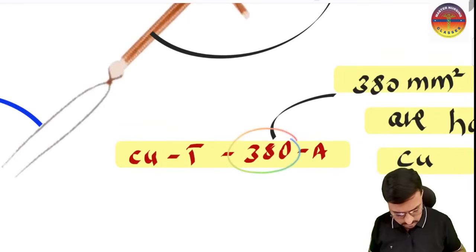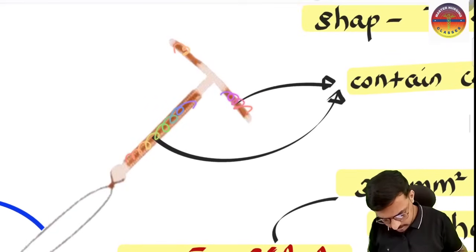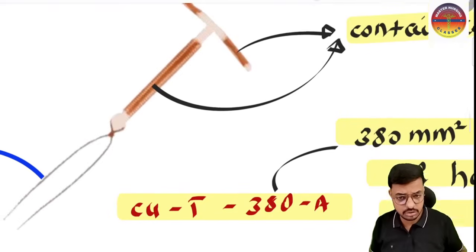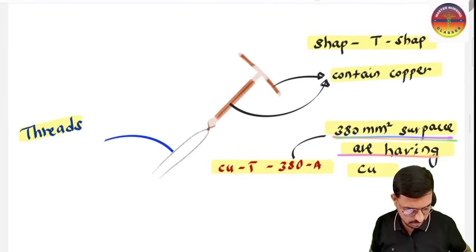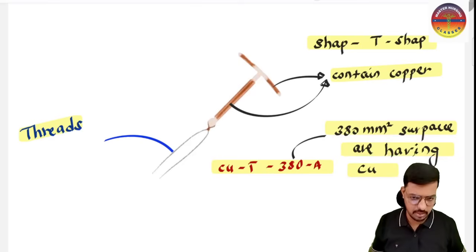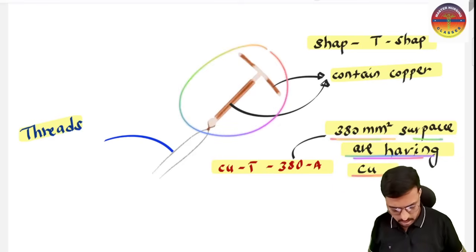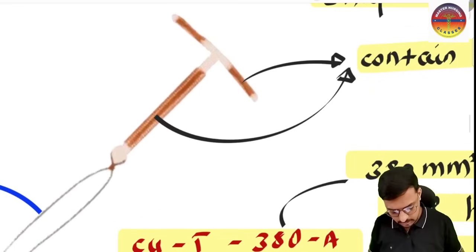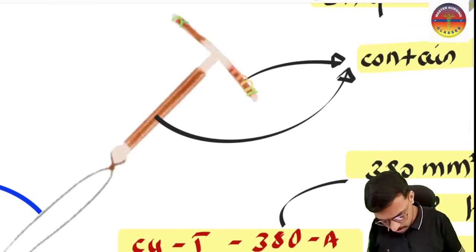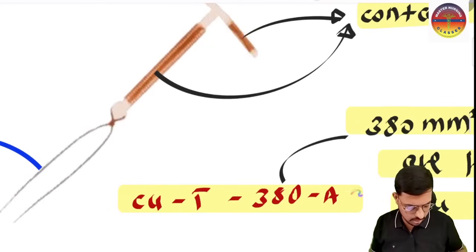Sir, why do we say 380, sir? 380 in the sense on this particular IUCD, how much copper is there? There is a 380 millimeter square surface area of copper. So here we have 380 millimeter square of copper on this particular device, so that is the reason 380 is written here. So why A, sir? A in the sense this is what we consider as the arm of our copper device. This arm also contains copper. So that is the reason we have the A here.